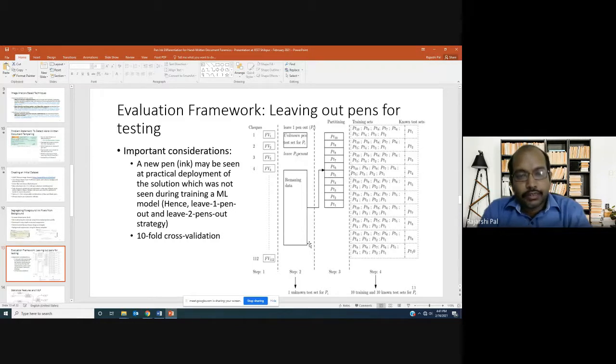Though we are formulating this as a pen differentiation problem, there may be some bias. As in any machine learning experiment or model, there will be bias towards the data set that is originally used to train the model. That's why today in some areas people have started working on experiments involving cross data sets.